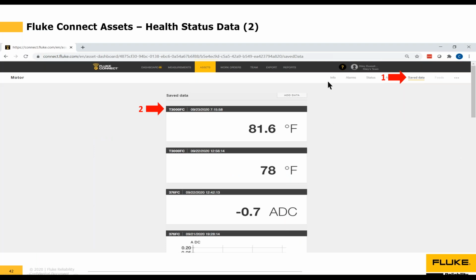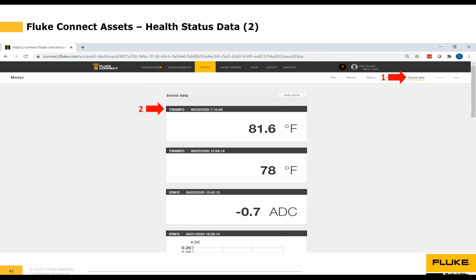Next, remember I said I would come back to this and show you the information across the top of the screen here. So for the asset called motor, this is the asset we're working on. If I click on the Save Data option, I can see all of the measurements that have ever been assigned to this asset. So this is a T3000 FC reading that was taken on 9/23 at 7:15, another T3000 FC reading at 9/22 at 12:56, a 376 FC reading taken on 9/22 at 12:42. I can scroll through and see the history of all the measurements that we've assigned to this asset.